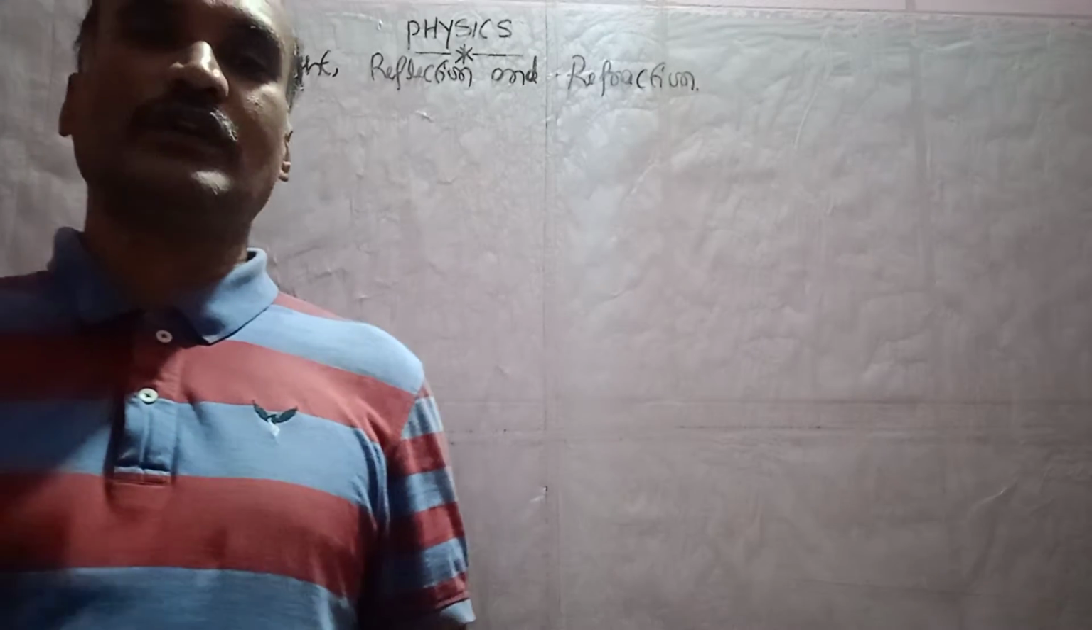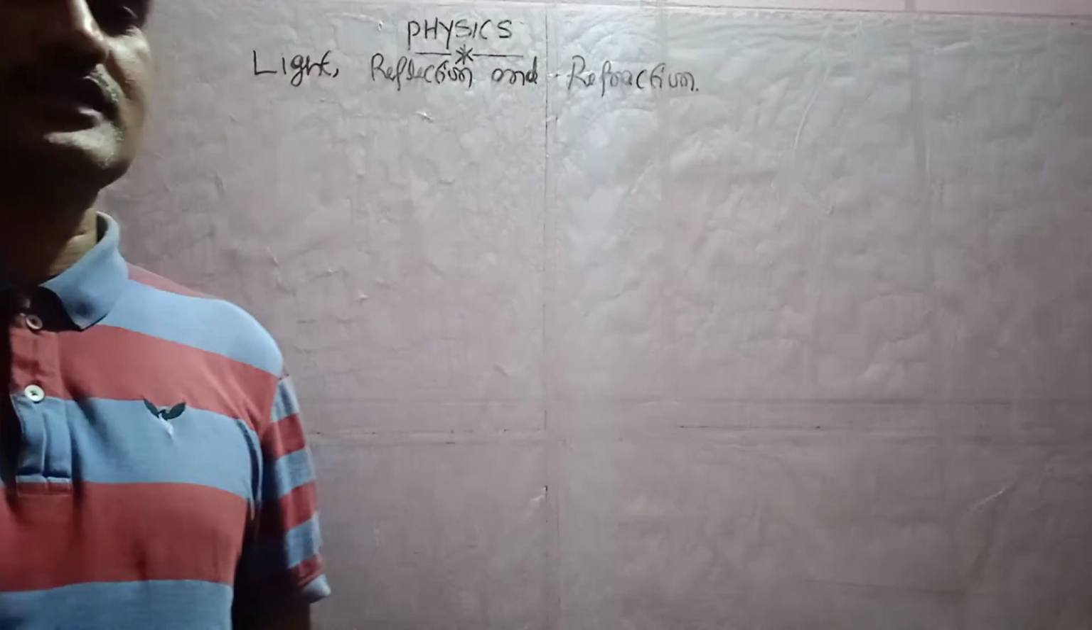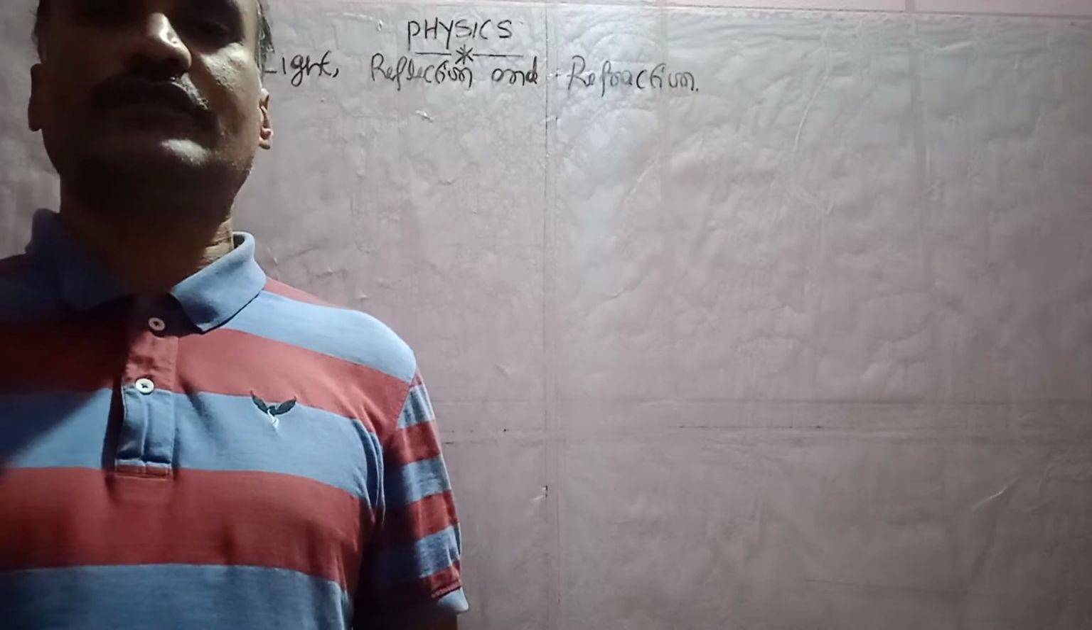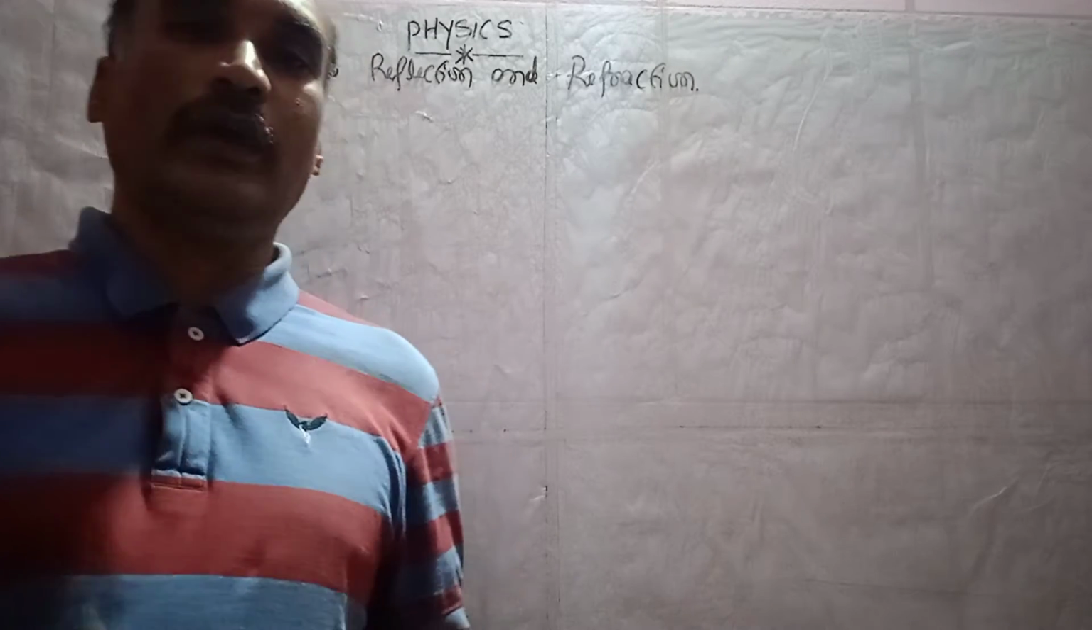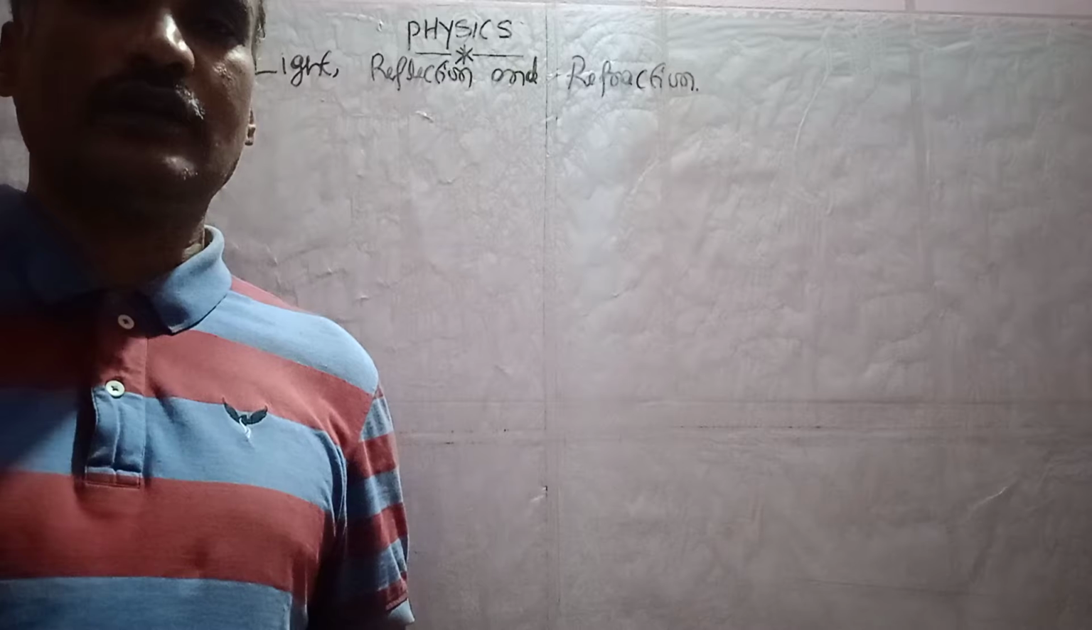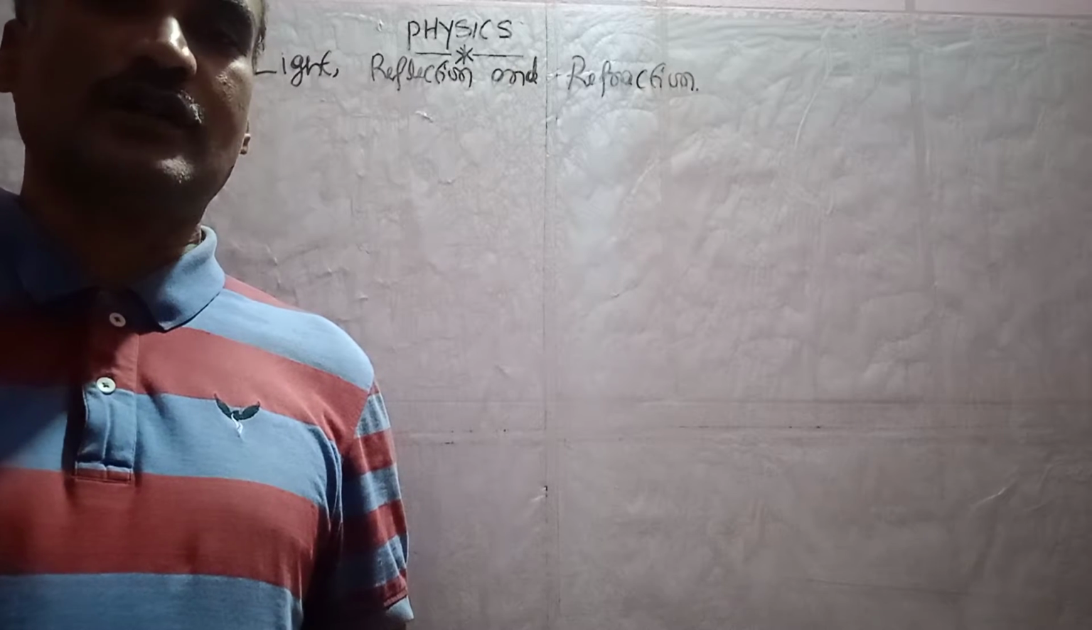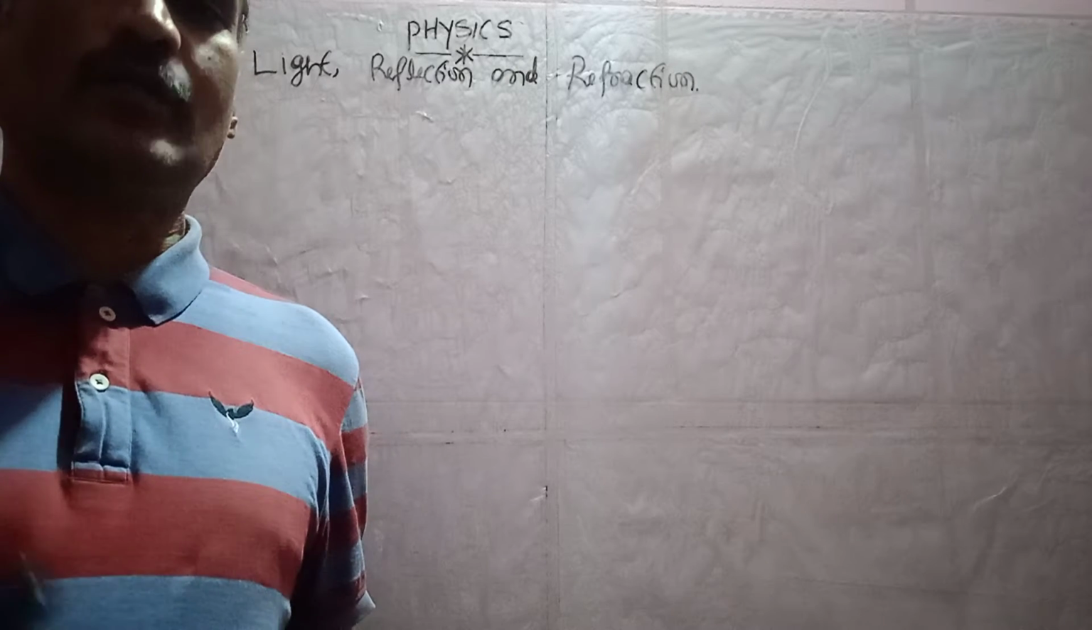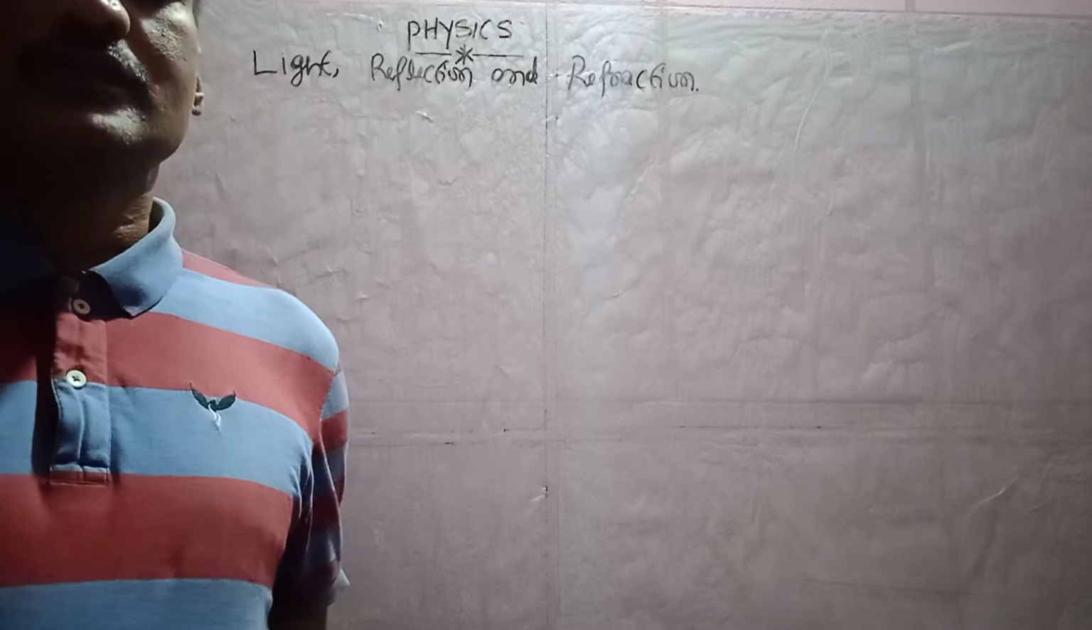Today I am going to teach you another important topic in the lesson, that is light, reflection, and refraction. So, how is an image formed by a plane mirror, and what are the characteristics of the image formed by a plane mirror?